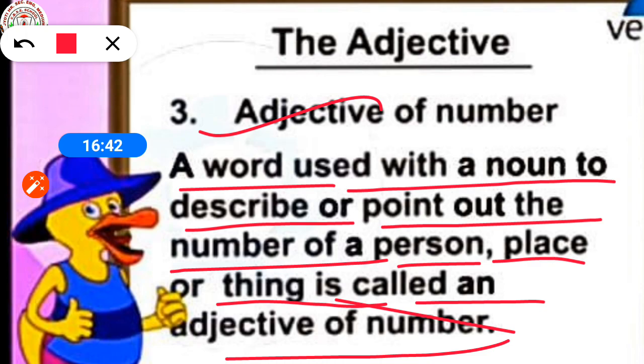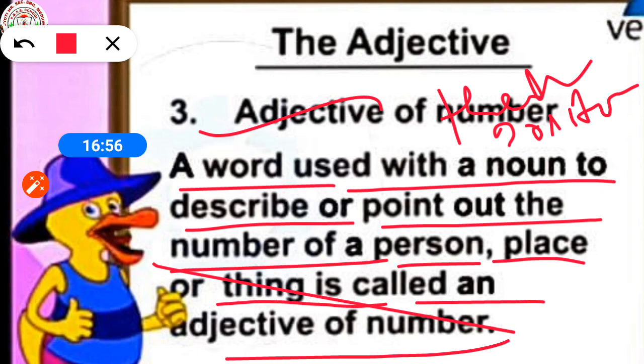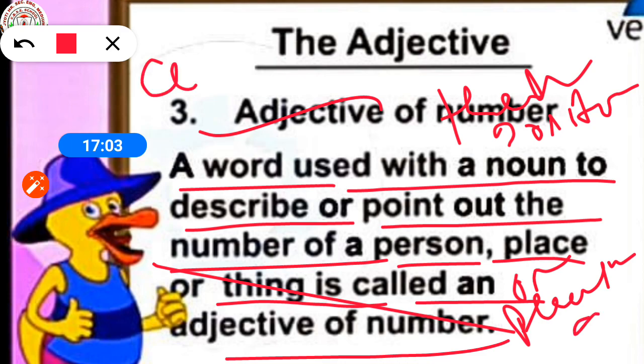Means adjectives that are used to depict either the number of nouns or their position or place in a certain order.